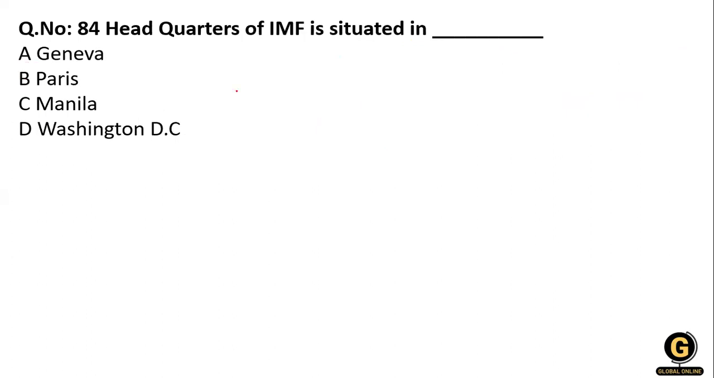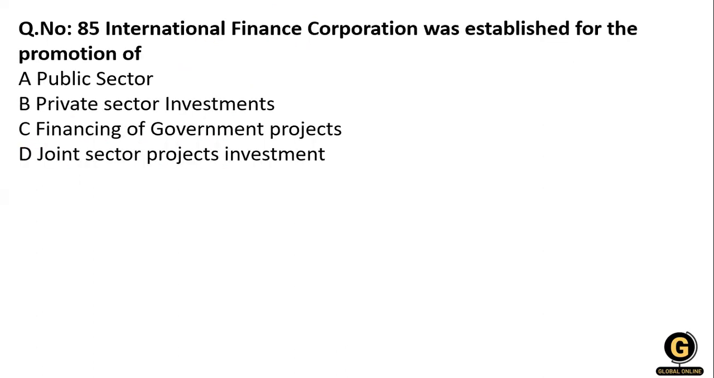Now the next question, 84. Headquarter of IMF is situated in Genoa, Paris, Manila, Washington DC. You know that the IMF headquarter is in Washington DC, option number D. Clear? That is in the United States. Now the next question.